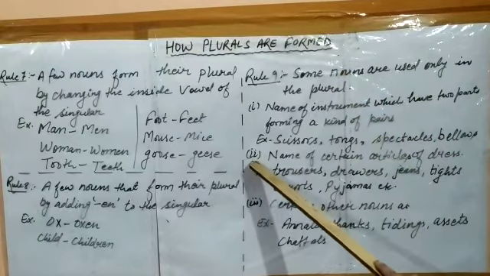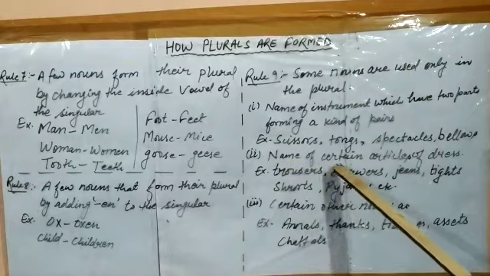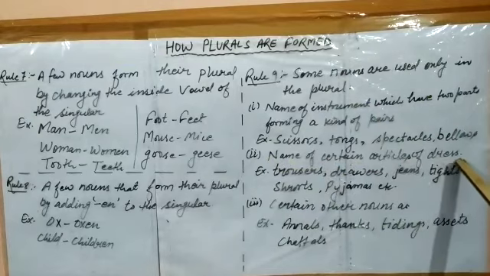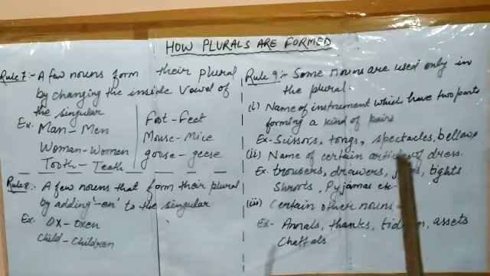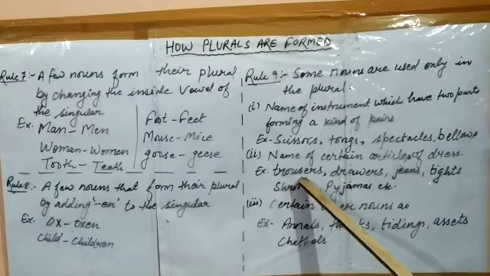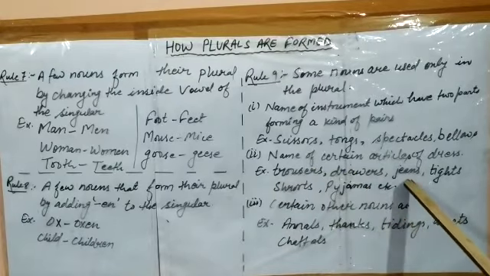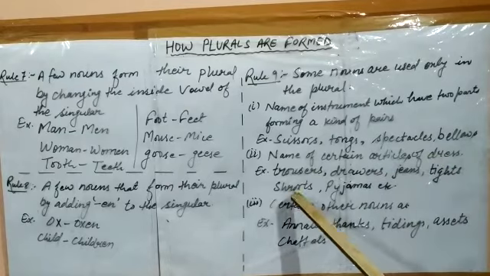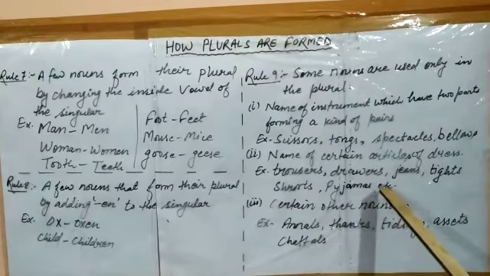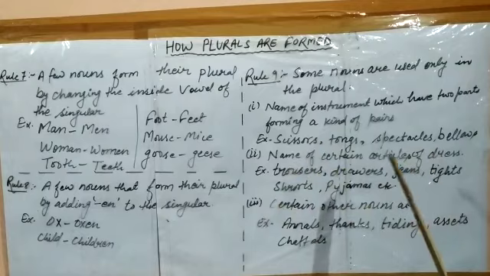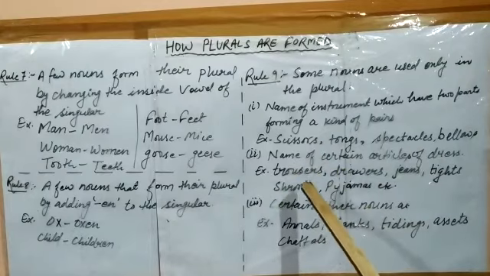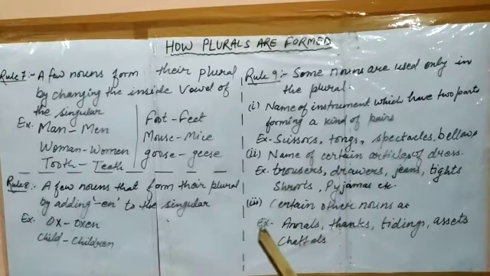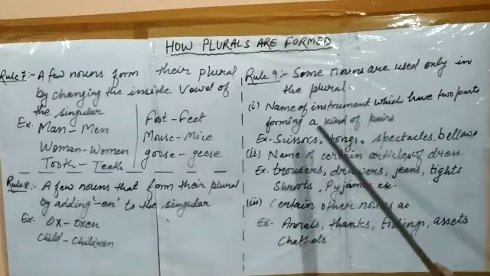Okay, now come to the second: names of certain articles of dress, which are always used in the plural form, like trousers, drawers, jeans, pajamas, etc. These are all dresses. This type of dress always shows its plural form. Is that clear, students? Are you getting it? Now come to some other nouns which are always used in the plural form.